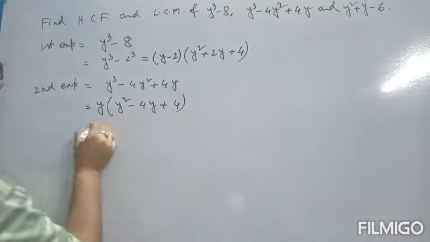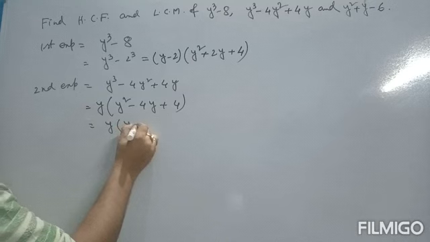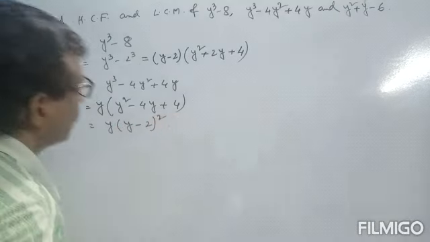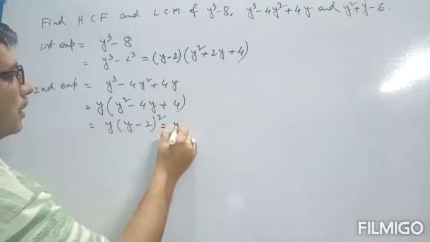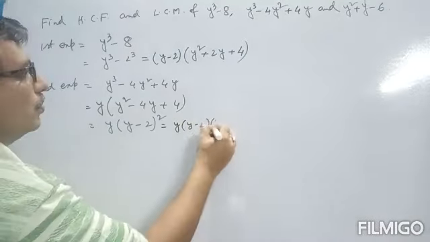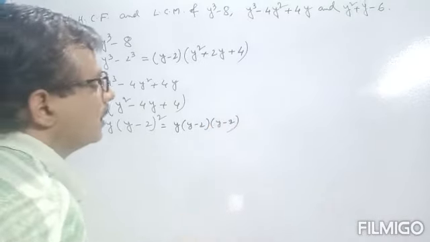This is nothing but y minus 2 whole square, that is y square, minus 2 into 2y, that is 4y, plus 2 square, that is 4. Or you can write it as y minus 2 into y minus 2.